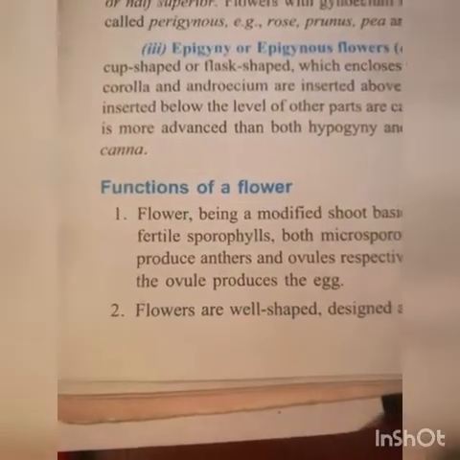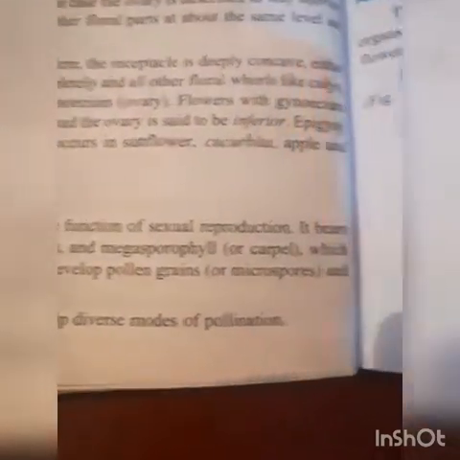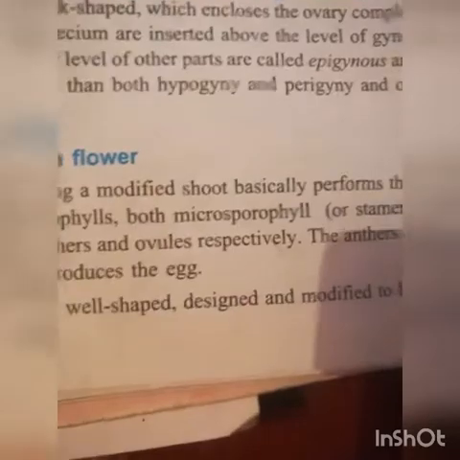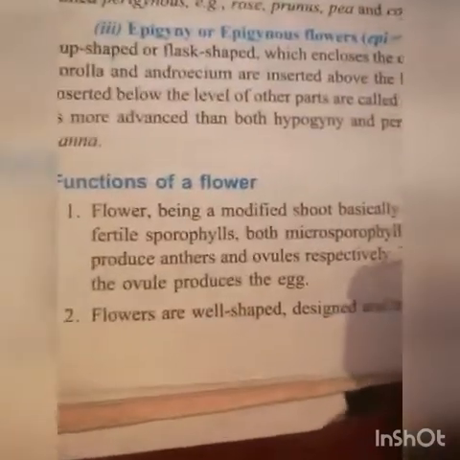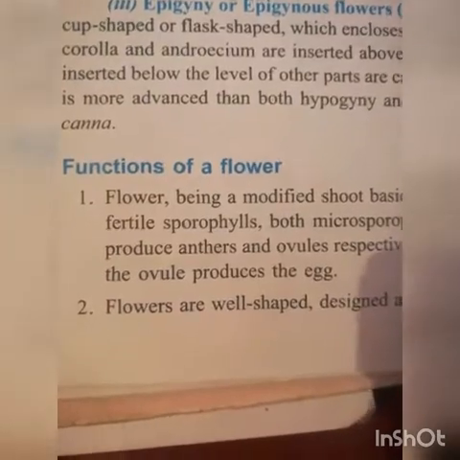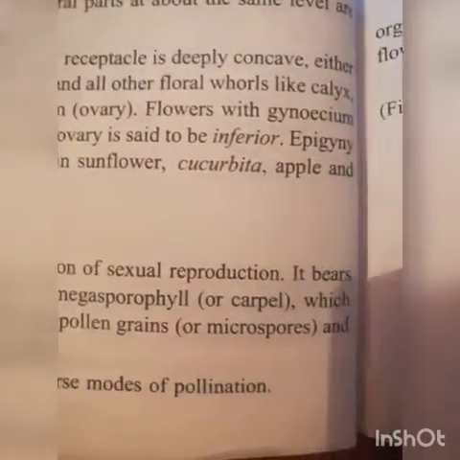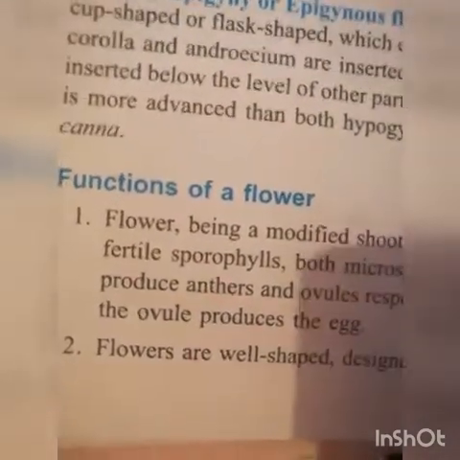Functions of a flower. Flower, being a modified shoot, should basically perform the function of sexual reproduction. It bears fertile sporophylls, both microsporophyll or stamen and megasporophyll or carpel, which produce anthers and ovules respectively. The anthers develop pollen grains or microspores, and ovules produce eggs.